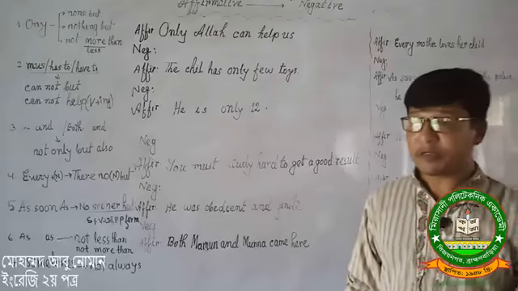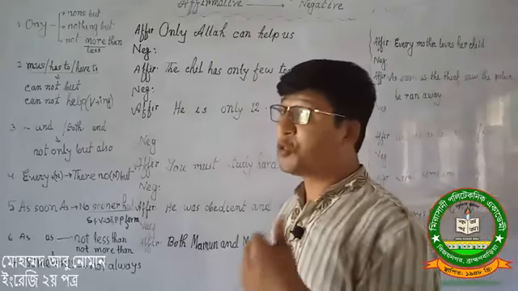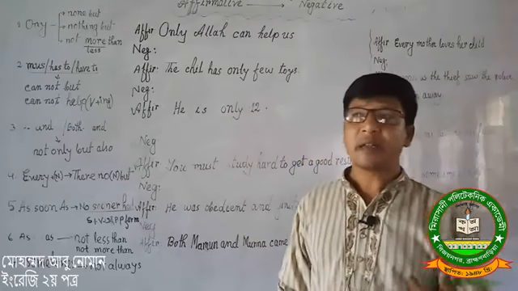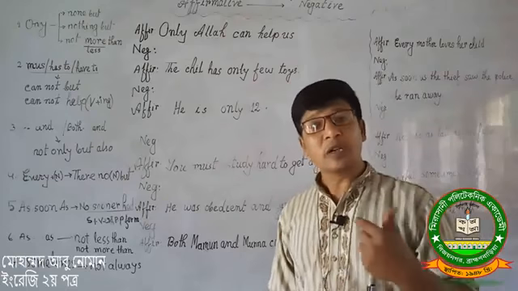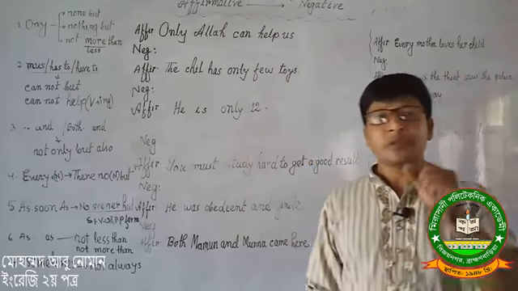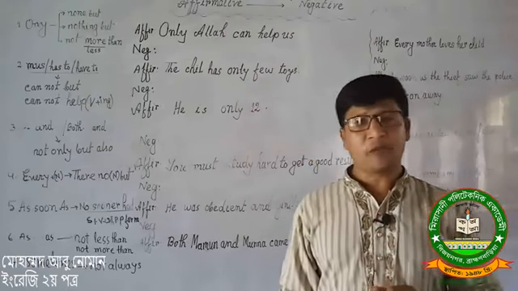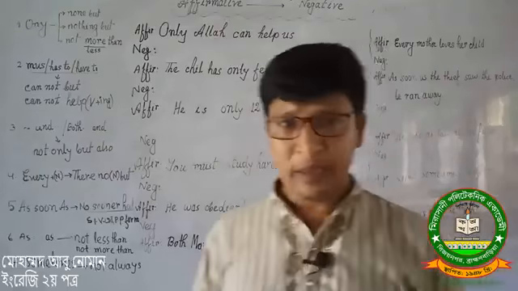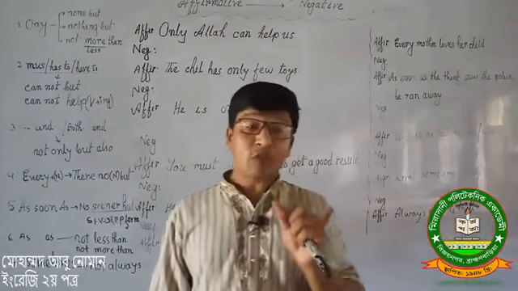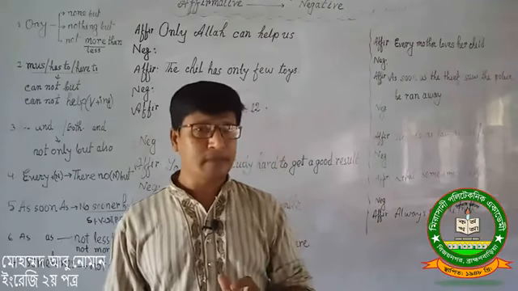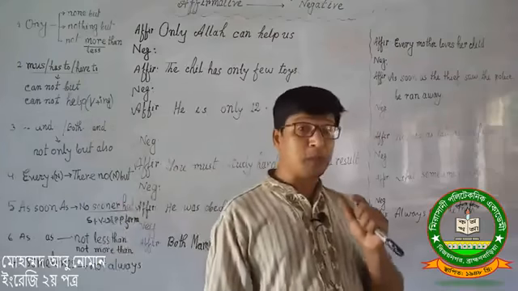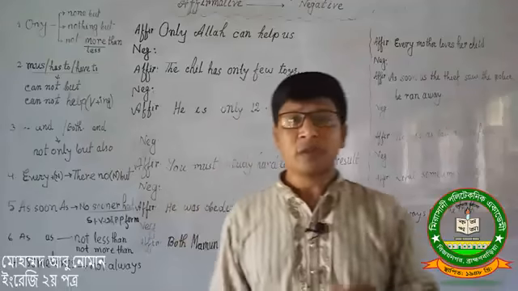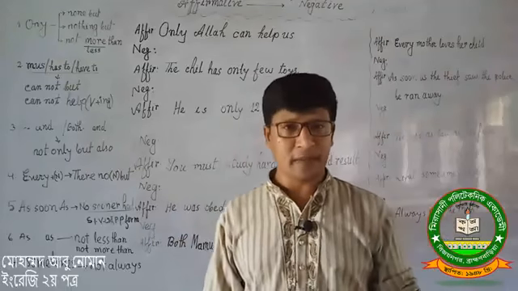And assertive sentences, we know, are of 2 types. One is affirmative and another is negative. Today we are going to learn how to change an affirmative sentence to a negative one. Today we will try to understand what I say. If you understand my speech or the rules, you will be able to transform the sentence easily.